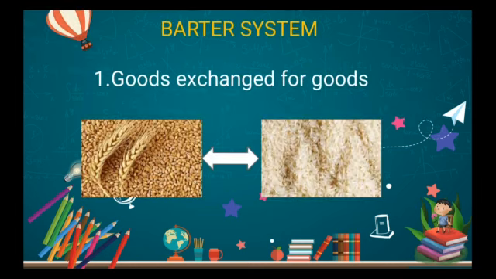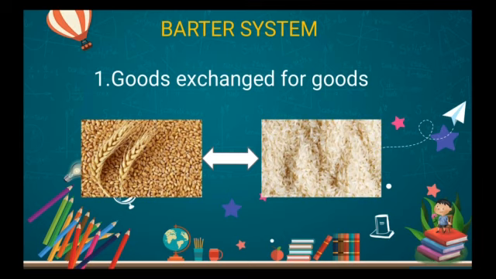Barter system is goods exchanged for goods. Very simple. But you should include one more thing: it is without the intervention of money. That is very, very important. Why have I given the simple definition as goods exchanged for goods? Because you should understand the barter system very simply.